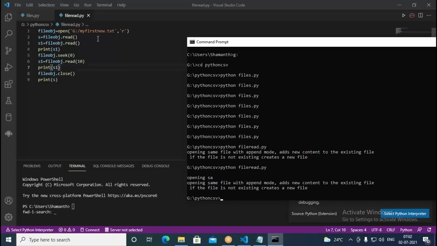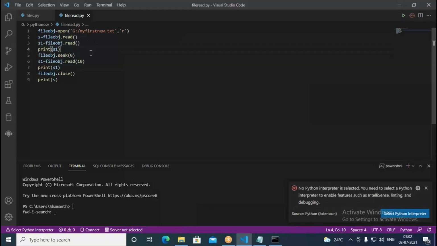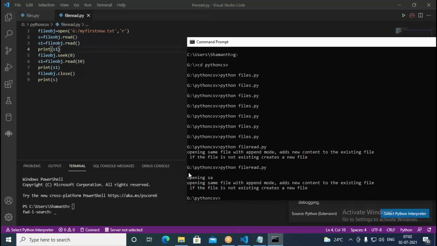First what happened, s equal to file object read. Then after that, s1 equal to file object dot read. It doesn't have any data. So therefore, empty thing is coming for us. Then I'm trying to read only 10 characters. Here I have put 10. So when I say 10, it's going to read only opening essay. Opening essay is nothing but here 10 characters. 0, 1, 2, 3, 4, 5, 6, 7, 8, 9. So 0 to 9 is nothing but 10 characters. It can read up to open essay, it's printing here. Because in the file, what you have is opening same file. So from 0 to 9, how many they are going to be?